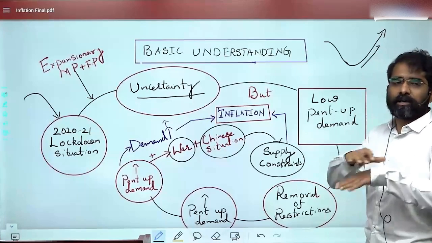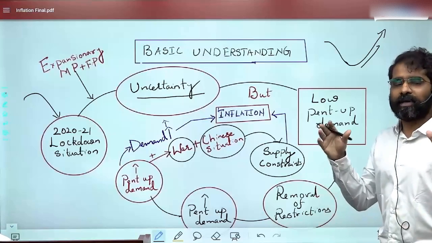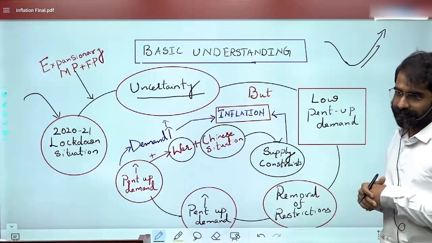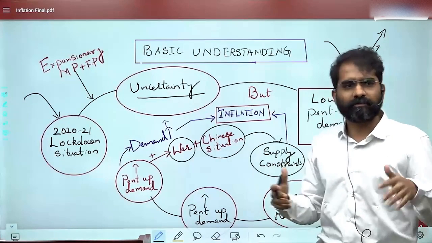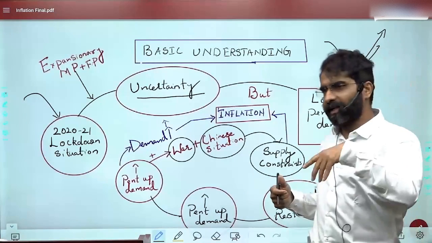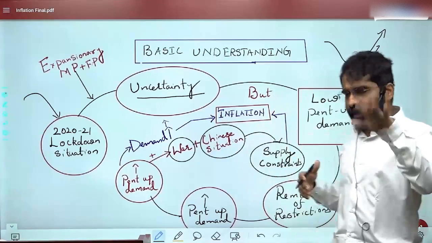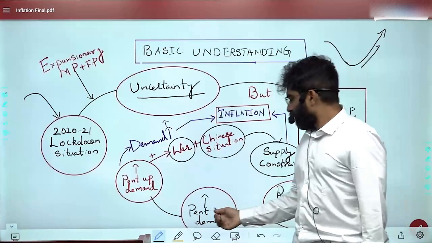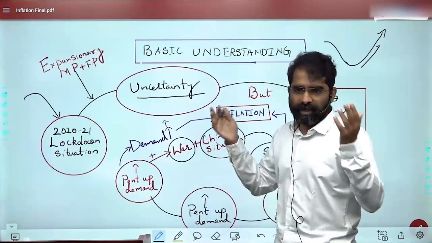Now afterwards, lockdown was removed, restrictions were reduced, and slowly people also felt a little confident. Government also was talking about vaccinations, and government also saying Omicron is okay, don't worry, it will do nothing. So all this is basically confidence boosters. So this uncertainty has been reduced in the market as well as in the minds of the public. So after the removal of restrictions, you've observed that the pent-up demand slowly started increasing.